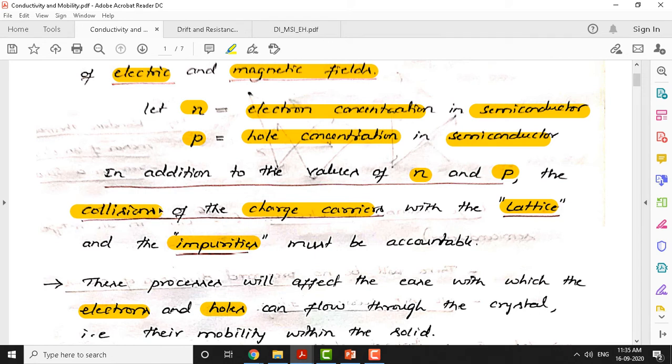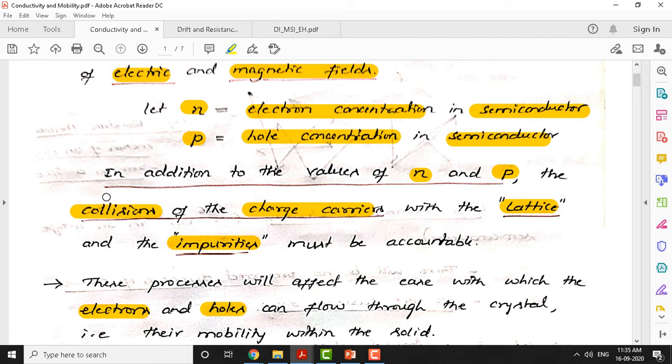Or another way, let me ask you here. Increase. Pardon me? It will increase, sir. It decreases, exactly, because the more the collisions, the amount of current will certainly decrease.